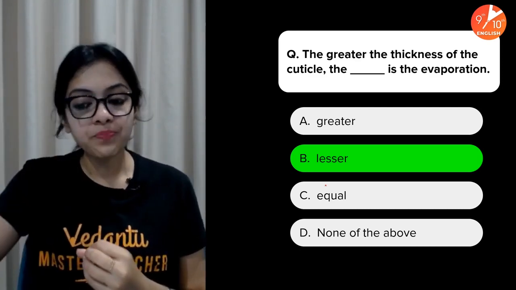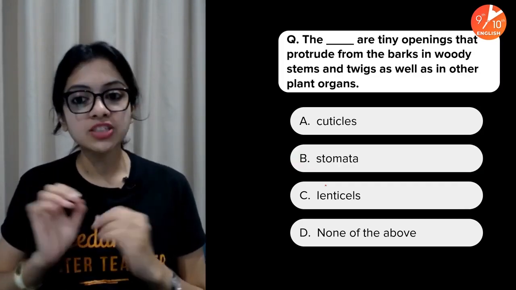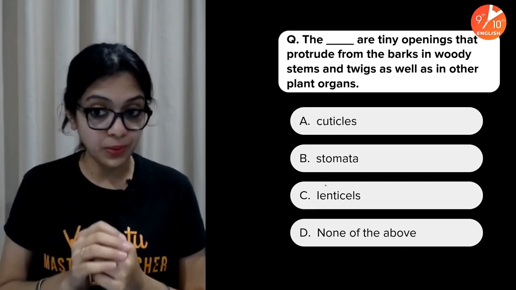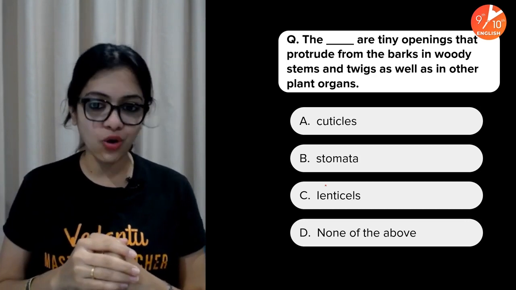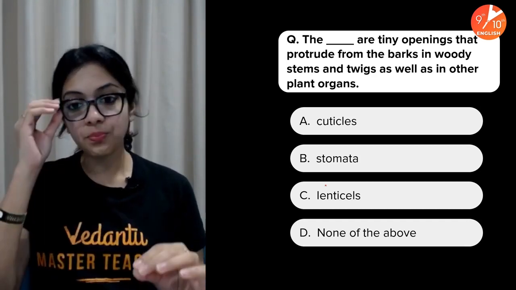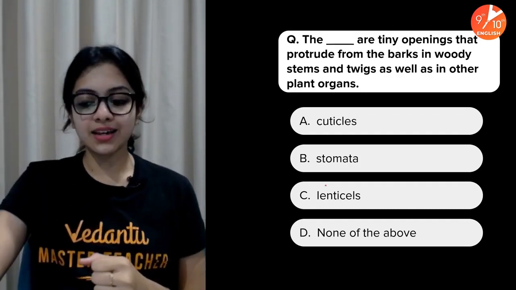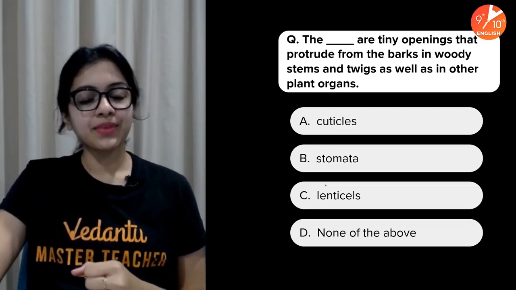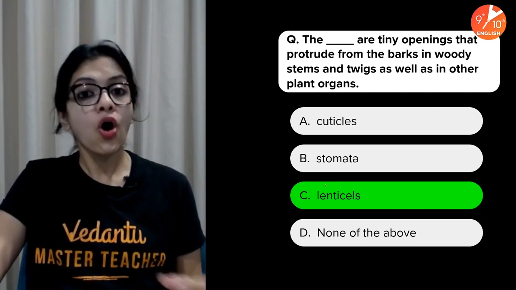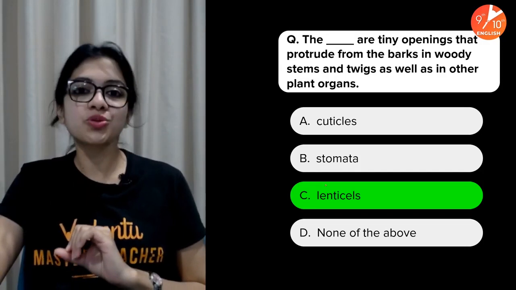And the last question for you: the dash are tiny openings that protrude from the barks in woody stems and twigs, as well as in other plant organs. Cuticles, stomata, lenticels, or none of these. Tiny openings that protrude from the barks. And your time is up. The answer is, of course, lenticels, older stems or woody stems, or the bark as we call it. Transpiration does occur through those regions as well.